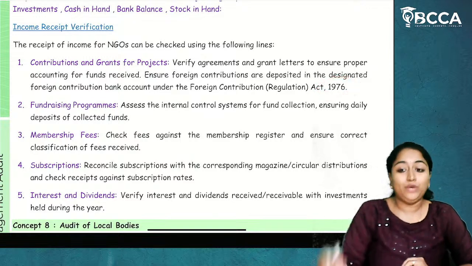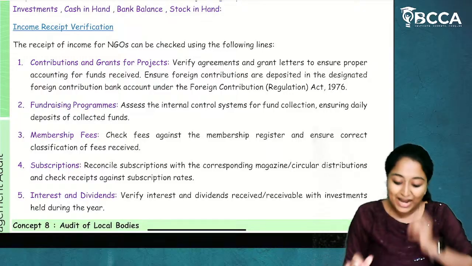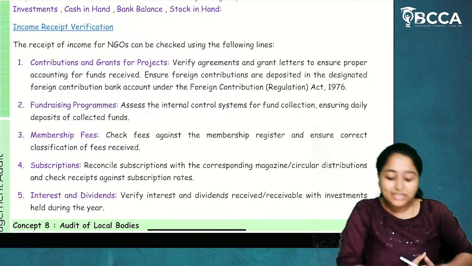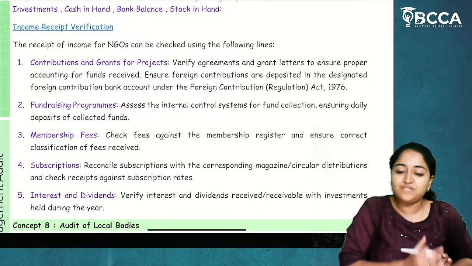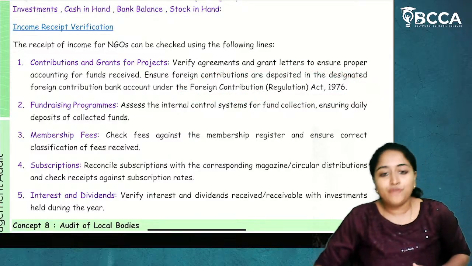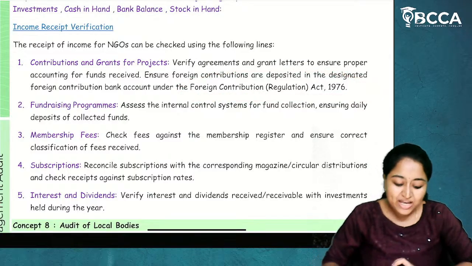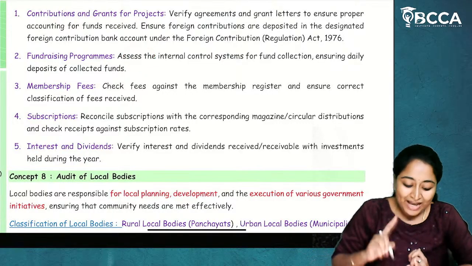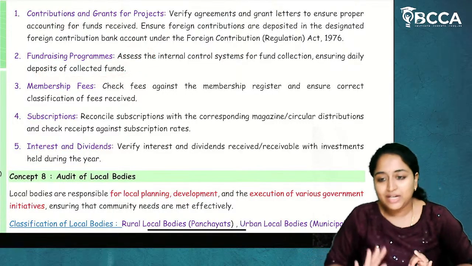If you are getting any donations from foreign exchange and if you are having any foreign contributions, that should be deposited in a separate bank account, which is called the Foreign Contribution Bank Account, according to the regulations under the Foreign Contribution Act. That should be verified. Then there is the internal control system for fund collection, ensuring daily deposits of collected funds.